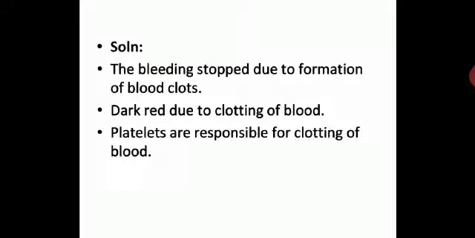Let us see. The bleeding stopped due to formation of blood clots. As you know, a small cut in your body can lead to lots of blood loss, and it can lead to death. But that never happens, because naturally blood clotting happens where you have an injury. After some time, your blood will not flow continuously. There will be blood clotting, and blood will stop flowing. The wounded area is dark red due to clotting of blood. And who is responsible? Platelets are responsible for clotting of blood.